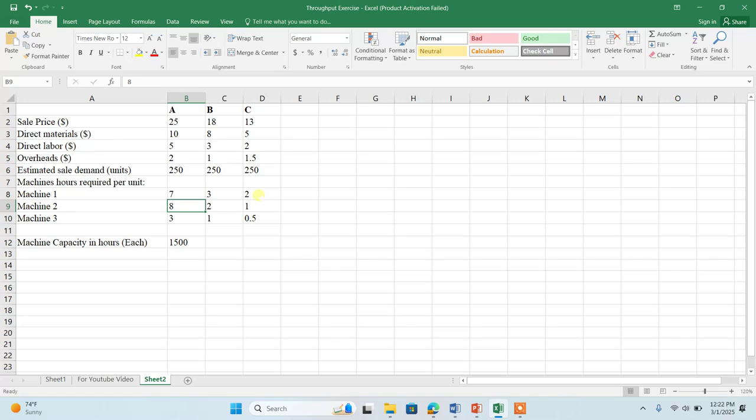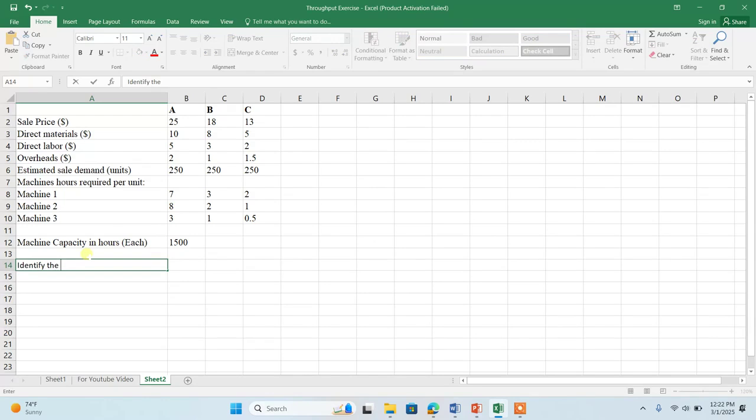It needs 8 hours to produce A, 2 hours to produce B, and 1 hour to produce C. Similarly, machine 3 needs 3 hours to produce A, 1.5 hours to produce C. The maximum capacity, to make it easy, we have 1500 hours for each machine. It could be different, but to make it easier, we have 1500 hours for each of machine 1, 2, and 3.